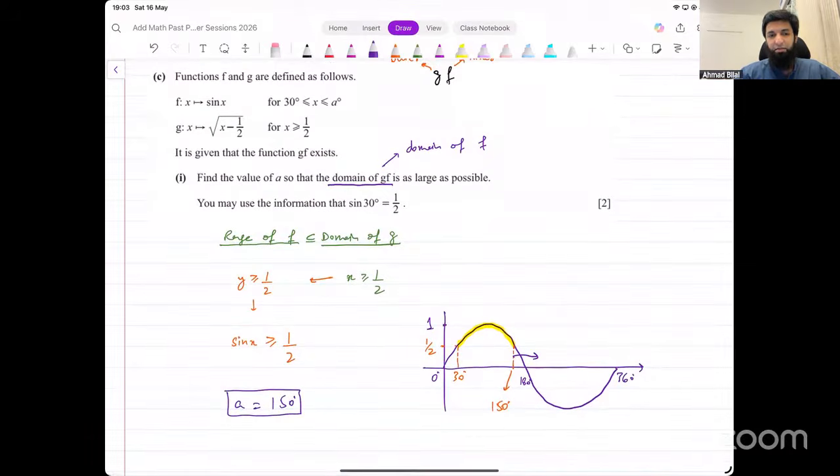Now this was pretty complicated. Let me know if that makes sense. Is this okay? Any questions on this?